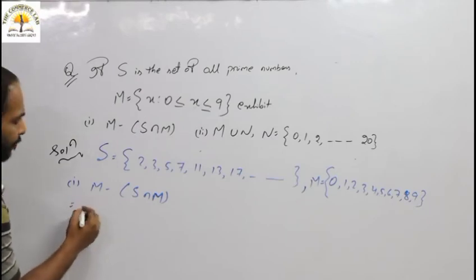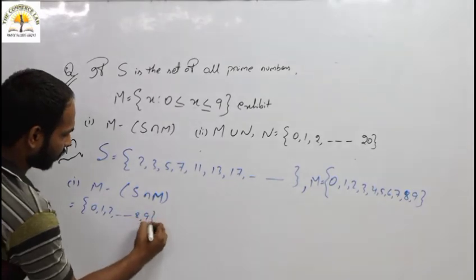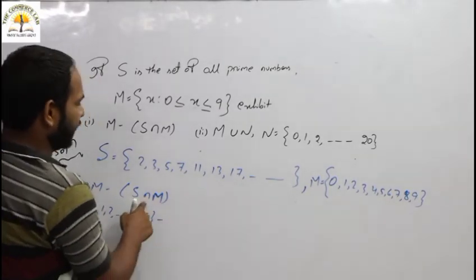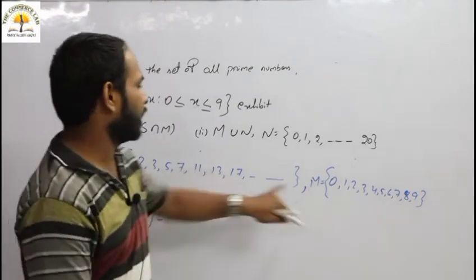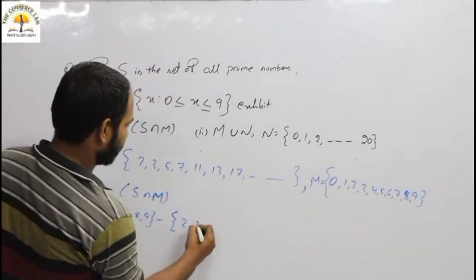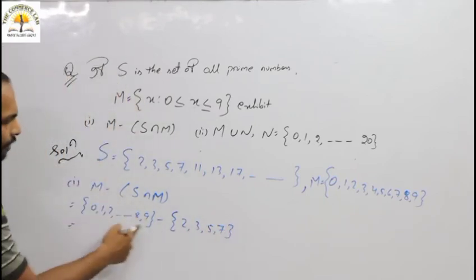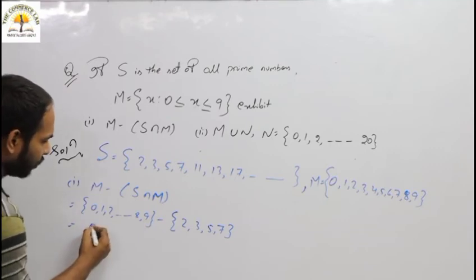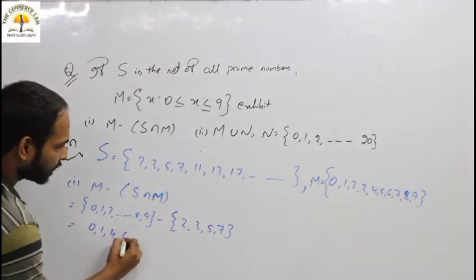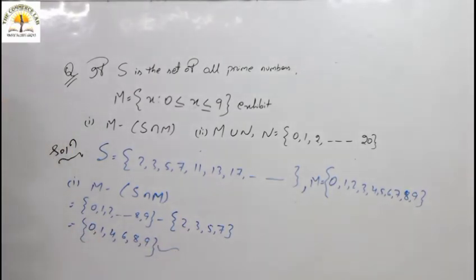Minus S intersection M, the common part is 2, 3, 5, 7. Subtracting this, it becomes 0, 1, 4, 6, 8, 9. This is your answer.